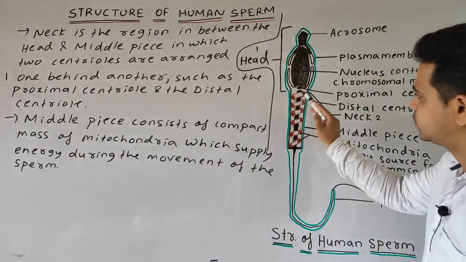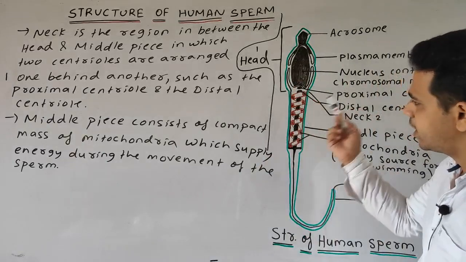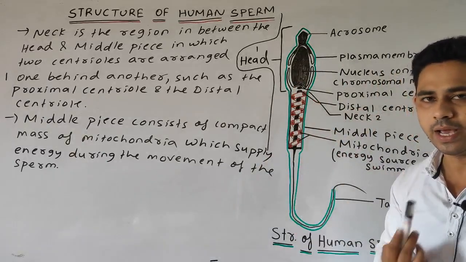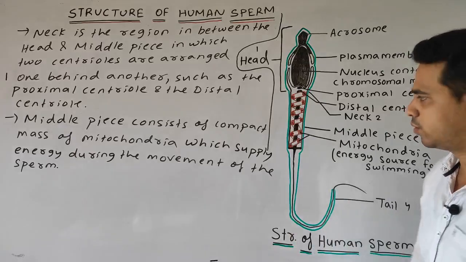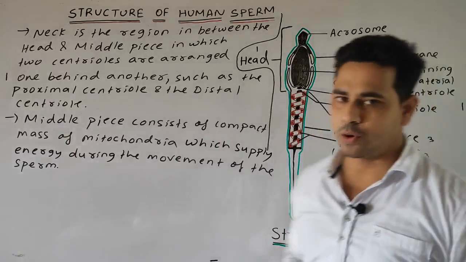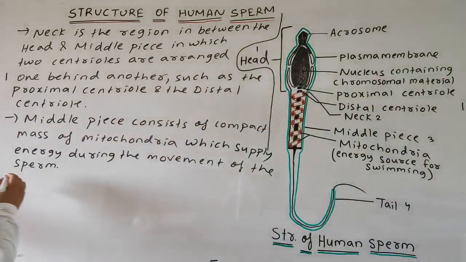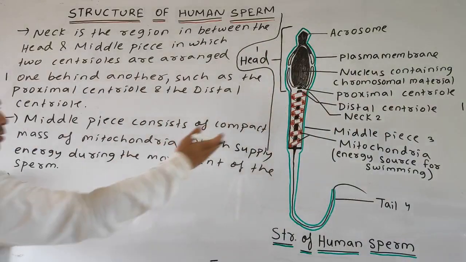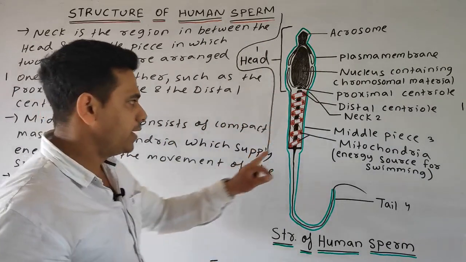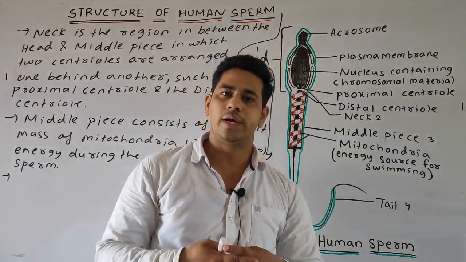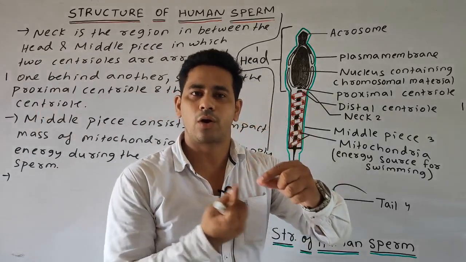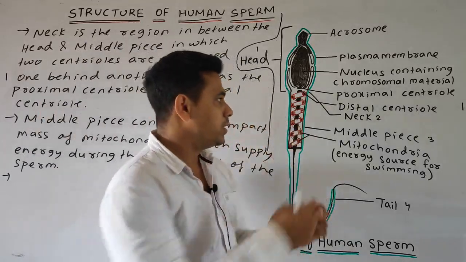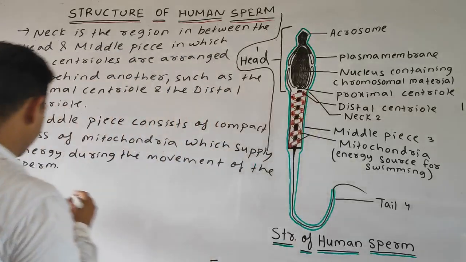You can see clearly here, students, these are the mitochondria, which are coiled around the axoneme or the axial filament. Okay, you can write one more point. Here the mitochondria clump together to form a single mitochondrial cord, which is coiled around the axoneme or the axial filament.